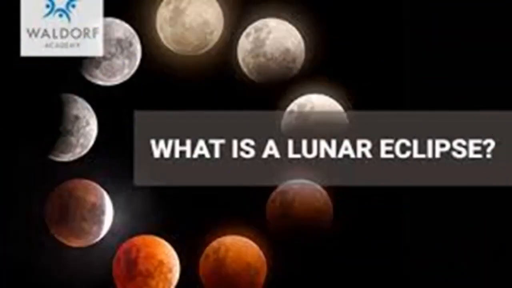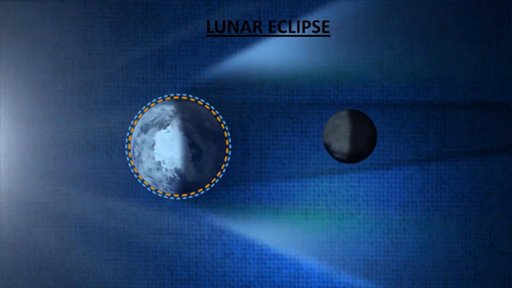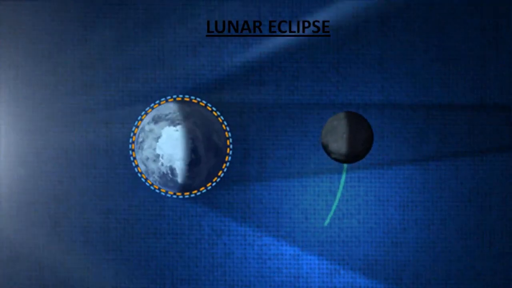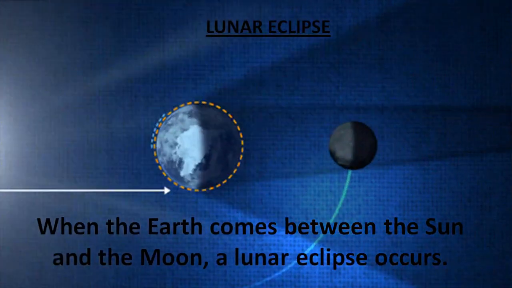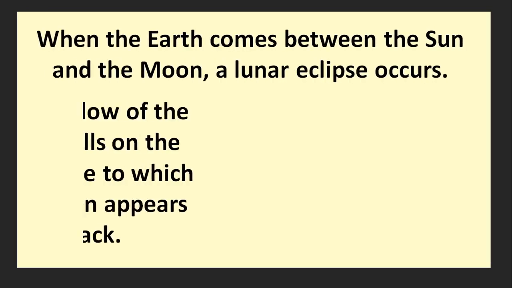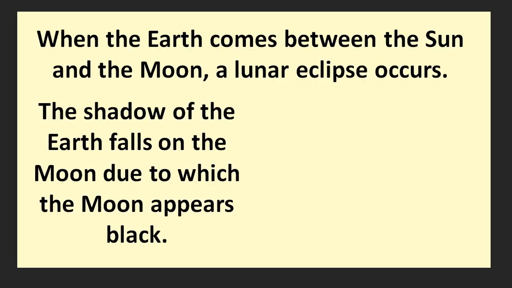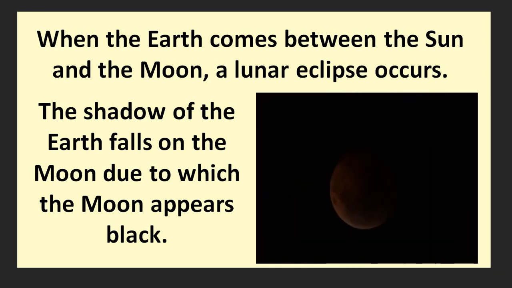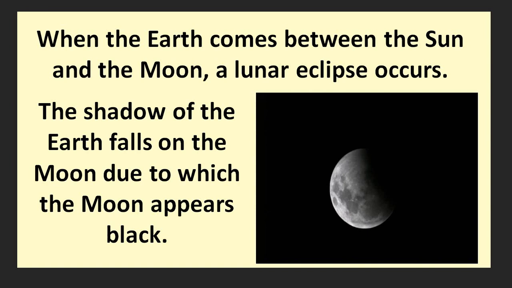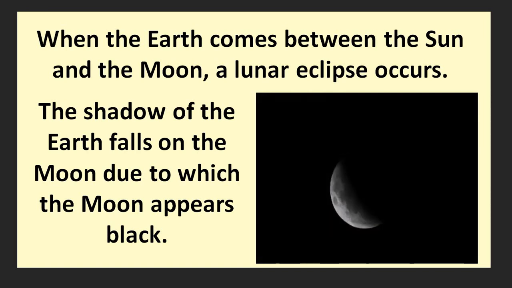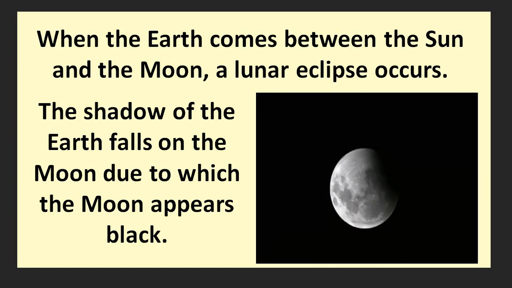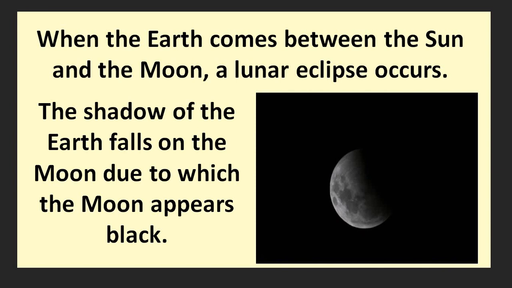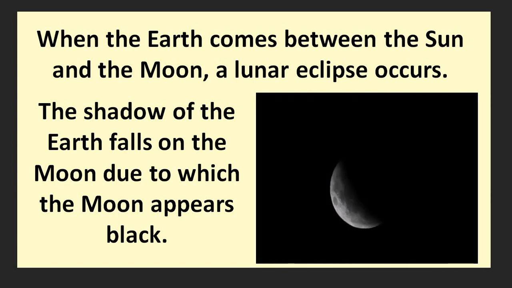Now next is the lunar eclipse. Look at the screen. During revolution, when the earth comes between the sun and the moon, then a lunar eclipse is formed. In this eclipse, the shadow of the earth falls on the moon, due to which the moon appears dark. This condition is called a lunar eclipse. Just see this video clip carefully on the screen. You can find that the size of the moon keeps on decreasing. The reason is that it is covered by the earth, meaning the shadow of the earth is cast on it, and the people on the earth are able to see the moon like this.